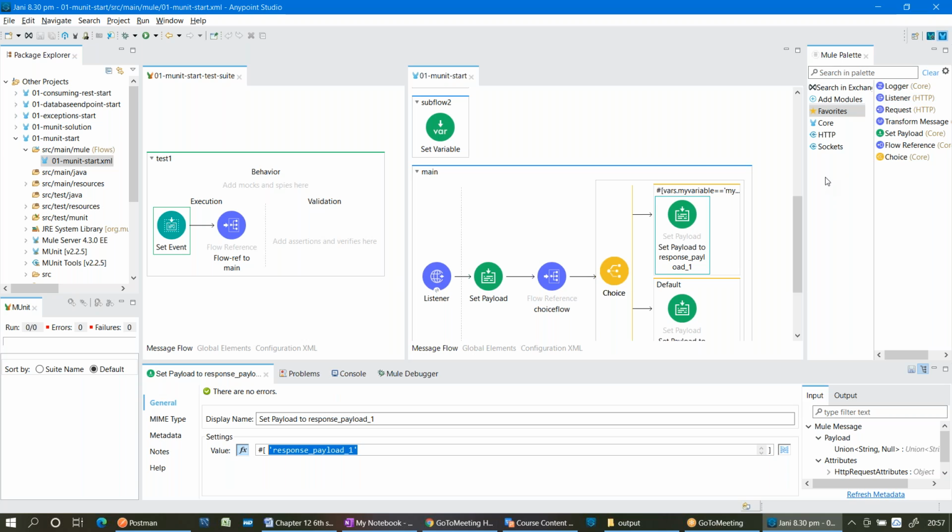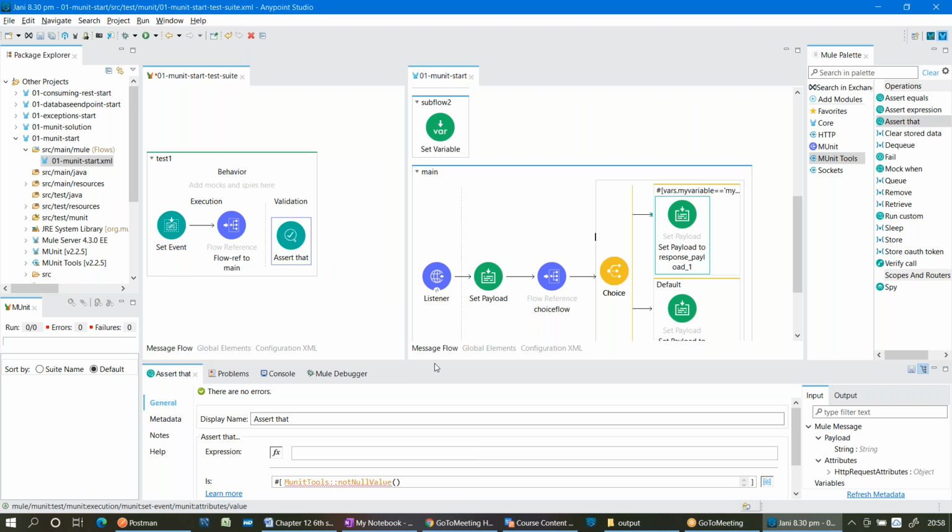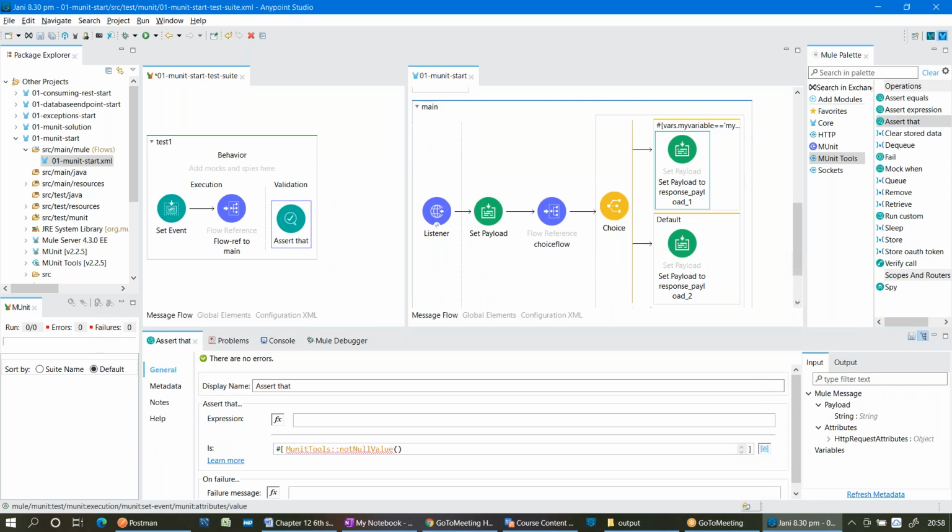So what does assert mean? I'm expecting so and so response, whether I'm going to get it or not, I'm just checking that. Okay, that is the normal meaning of assertion. So if you click on the MUnit tools, there is something called assert that. Drag and drop it onto the validation part. What do I want to assert?